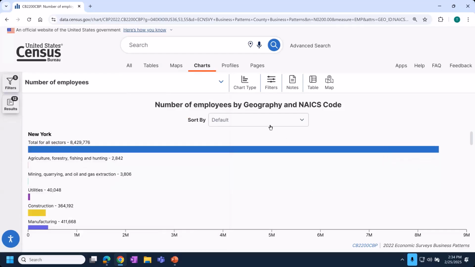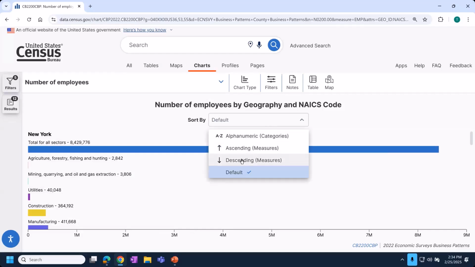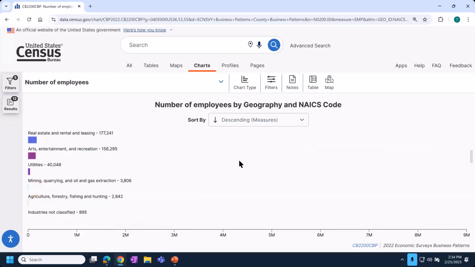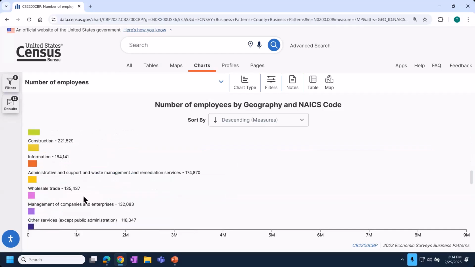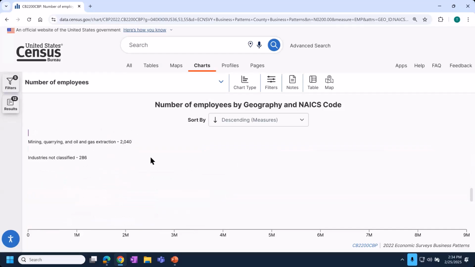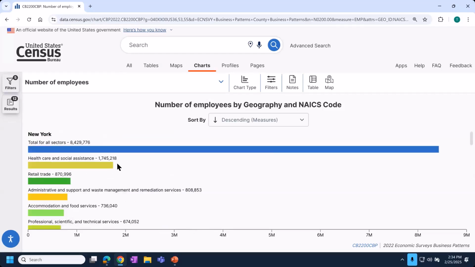So let's look here at what this is giving. Because we have geography and NAICS industry code, we see them both here. I'm going to sort this in descending order. As you scroll through, you can see data for state and broken out by NAICS code. So let's take a look here at the top 3 industries employing people in New York versus Washington versus Wisconsin.